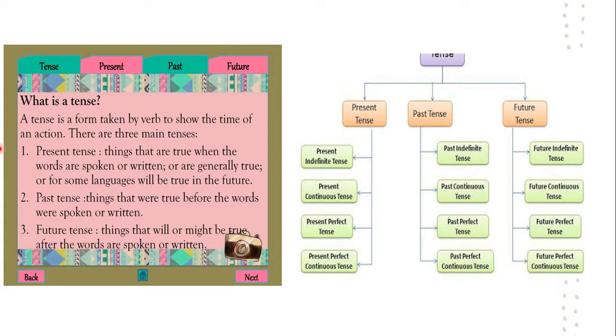You can see here what is tense. I told you tense is the time the action has taken place, and we know that there are 3 main tenses, that is past tense, present tense and future tense. I also told you that under these tenses we have 12 types of tenses, that is, the present tense has 4 types, and so do past tense and future tense. So under present tense you can see present indefinite tense, past indefinite tense, future indefinite tense. The same way applies for all: present continuous tense, past continuous tense, future continuous tense.